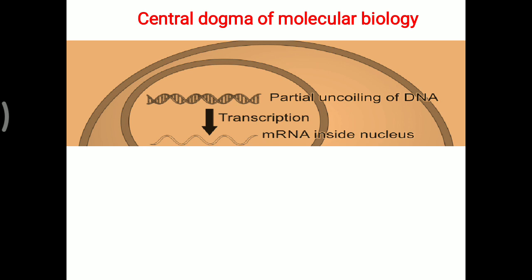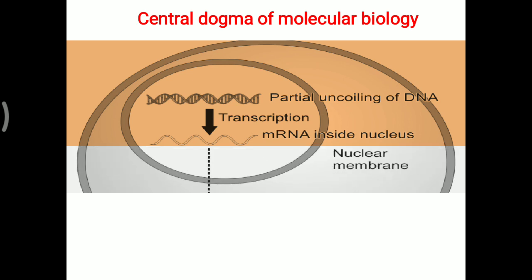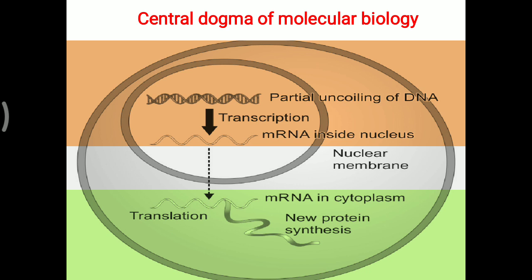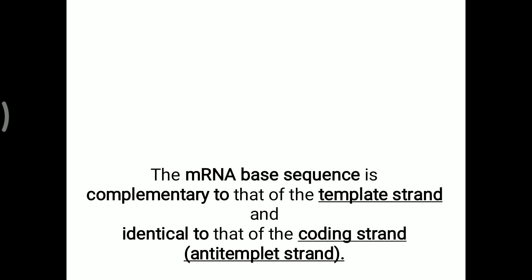Whatever RNA is synthesized inside the nucleus will go outside of the nucleus into the cytoplasm. Now inside the cytoplasm, this mRNA is very helpful to form a new protein, and that process is considered translation. So simple: DNA to RNA formation and RNA to protein formation, that process is called the central dogma of molecular biology. Now this mRNA base sequence is complementary to that of the template strand and identical to that of the coding strand, and the coding strand is given another name, the anti-template strand.